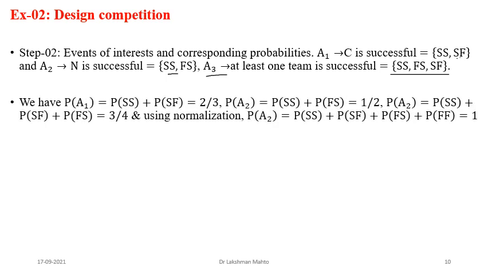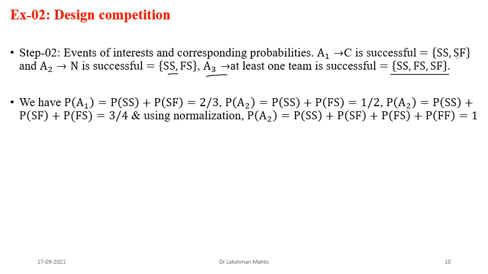Okay, now we will go further with the problem and see what further information is given here. The probability that C is successful is given. It is 2 by 3. Also we know that these are the outcomes. If you zoom in on the outcomes, each outcome is mutually exclusive with respect to the other outcomes. So SS is mutually exclusive with respect to this one as well.